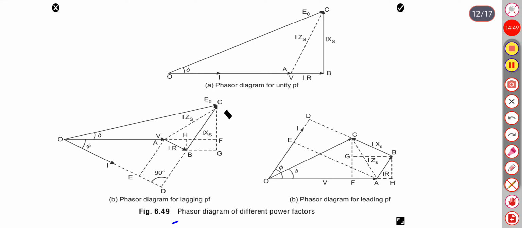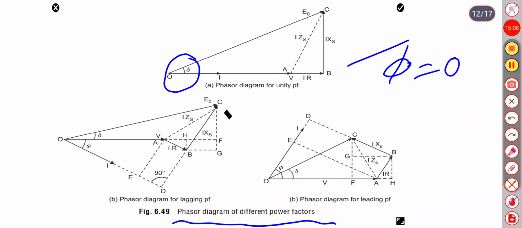Phasor diagram for different power factors. As we have seen, this is for unity power factor. Here this is the delta, and the power factor is cos phi equals 1, unity.